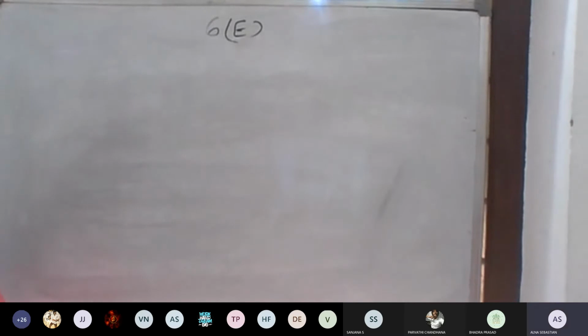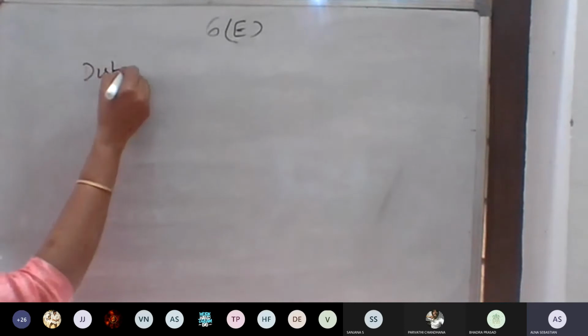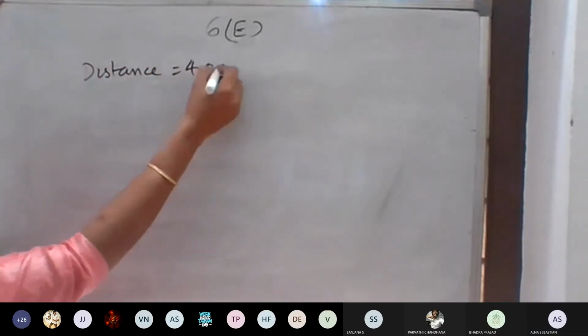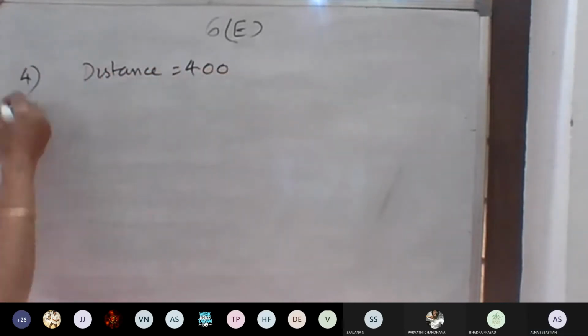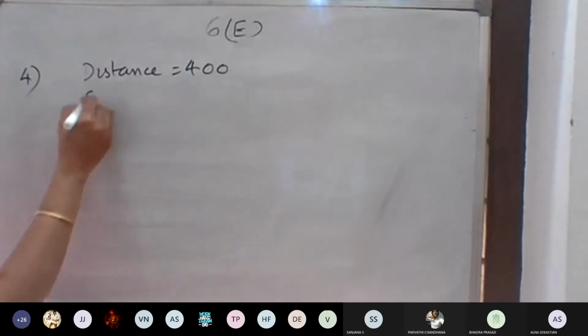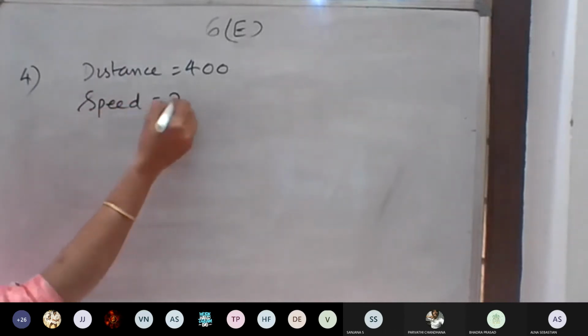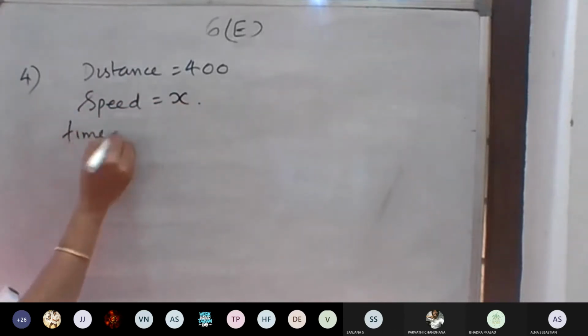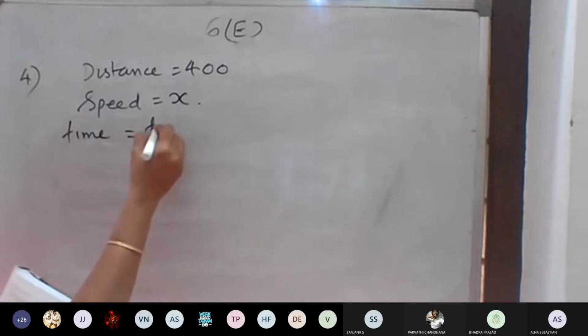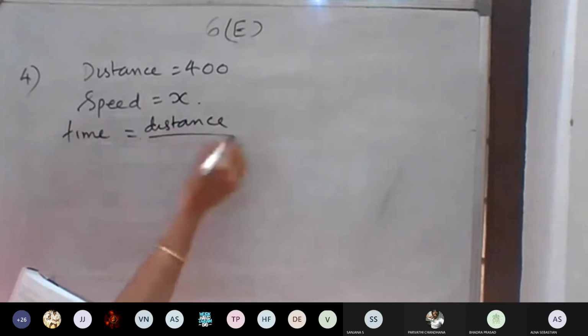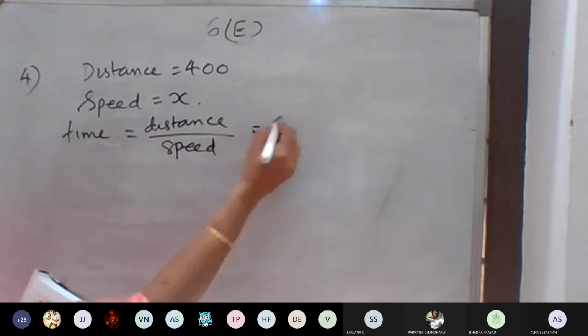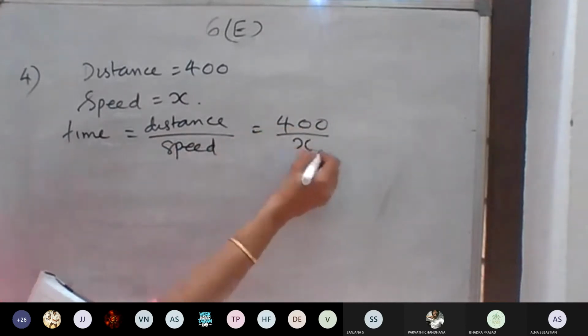Time taken by the aeroplane is equal to 400 by x. First, the distance is 400 km, and the speed is given as x. So time is distance divided by speed, which gives 400 divided by x.